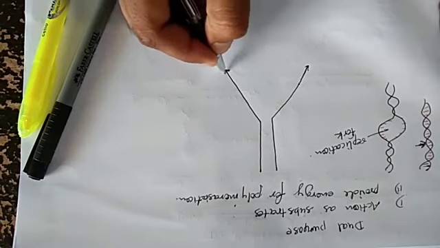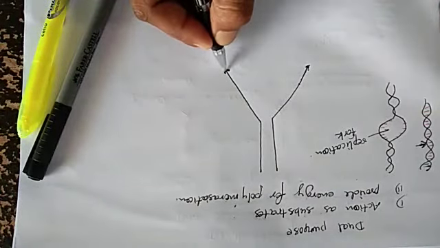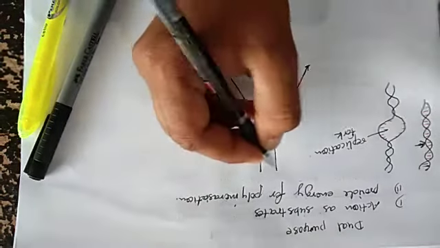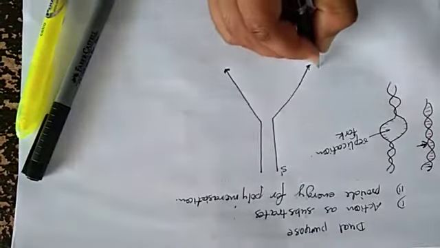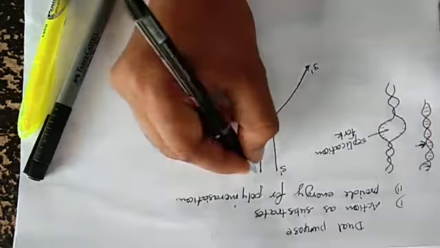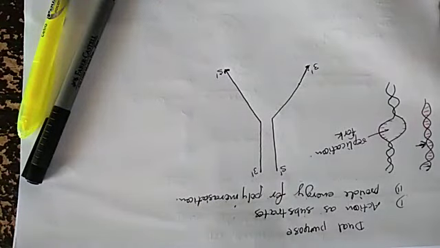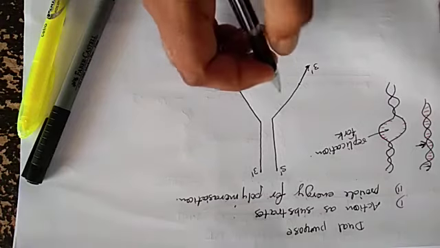Sorry, we have not shown the arrows. It is a 5 to 3 strand, and it is the 3 to 5 strand. DNA dependent DNA polymerase polymerizes in only one direction, that is 5 to 3 prime.